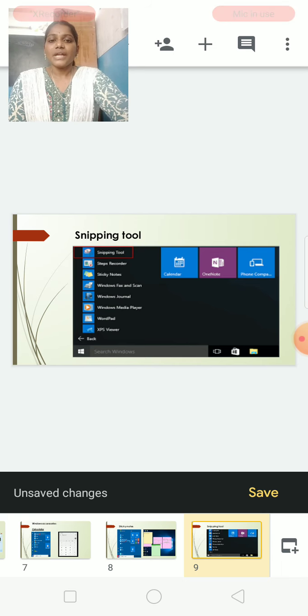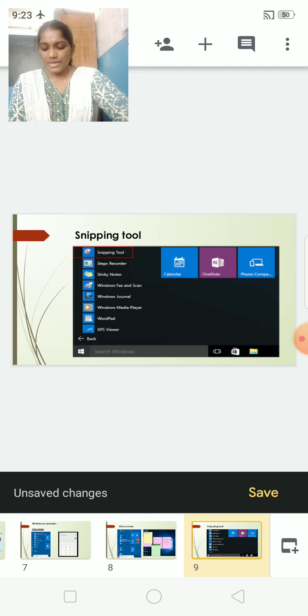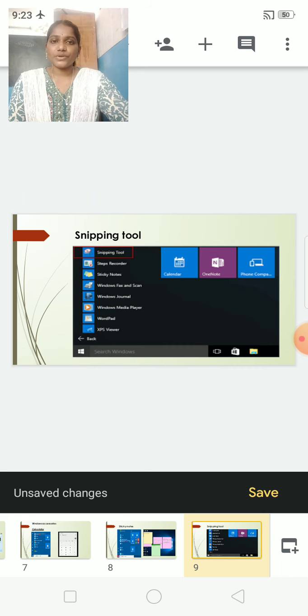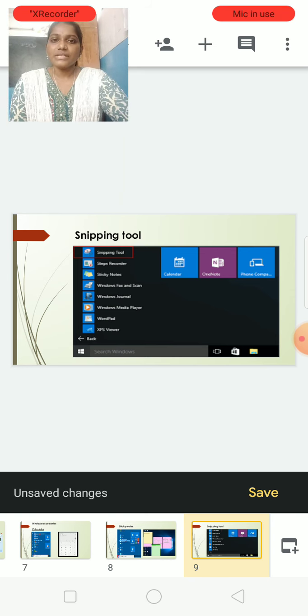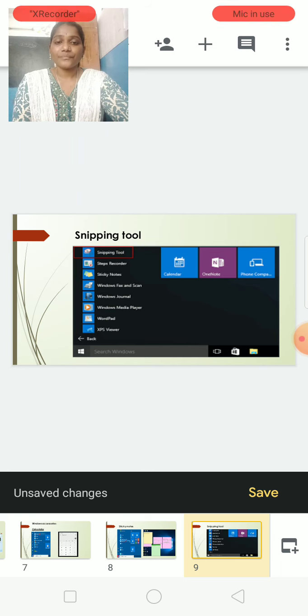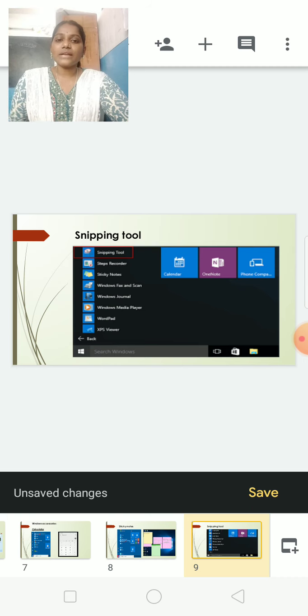Now it shows some options like free-form snip, rectangular snip, window snip or full-screen snip. Whichever option you want, select that one, then select which area you want to snip, then drag the mouse and snip it, then save the file. Save using save as. In which name do you want? You can save it easily. Whichever screen you want, you can snip that one, then save it as a picture.